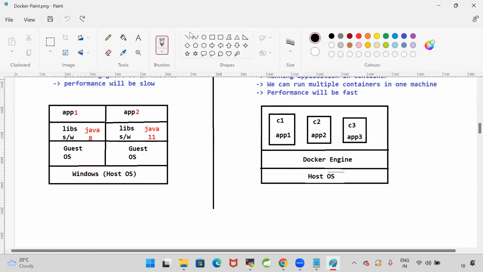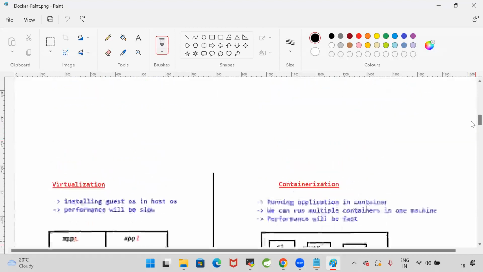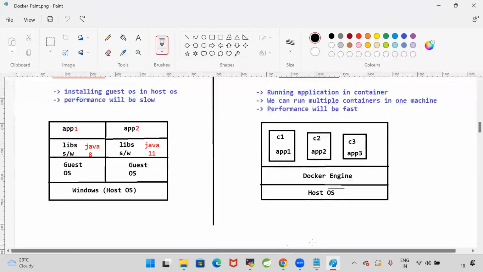Could we delete more than one image or container at a time? No, you need to give the container ID or image ID to delete. If you want to delete everything, then the docker system prune command will delete everything in a single shot. But deleting more than one specific image at a time is not possible, and the same goes for containers.